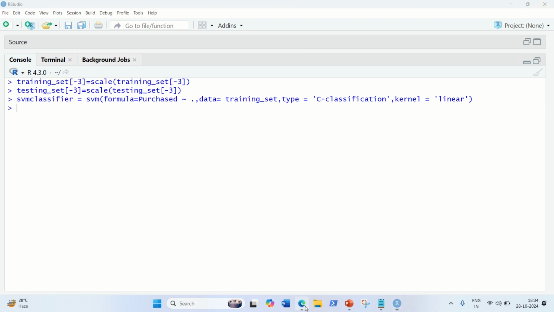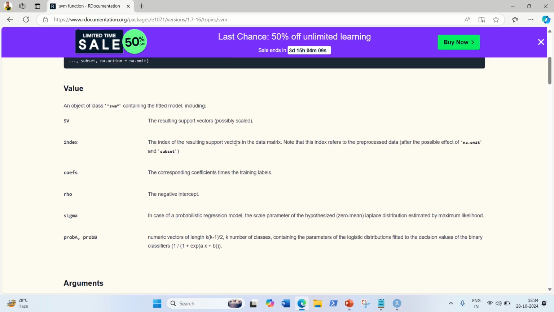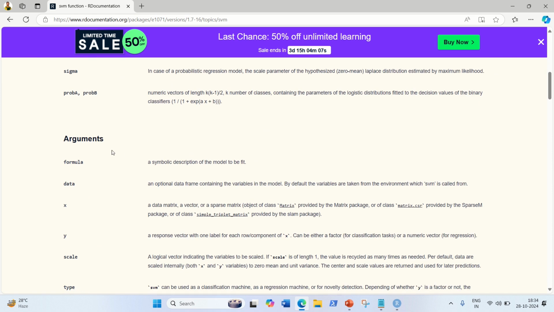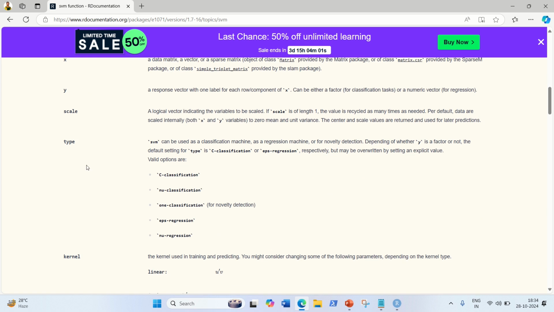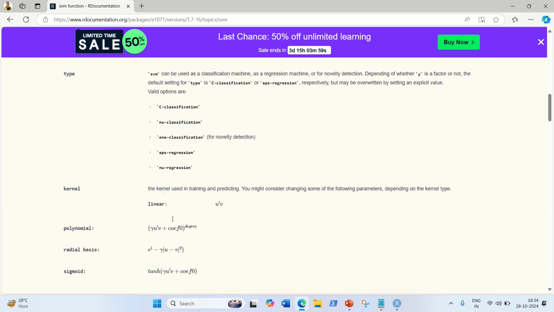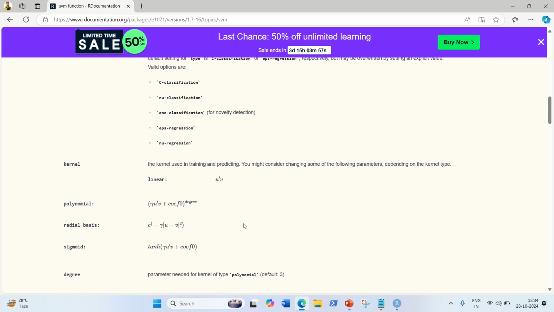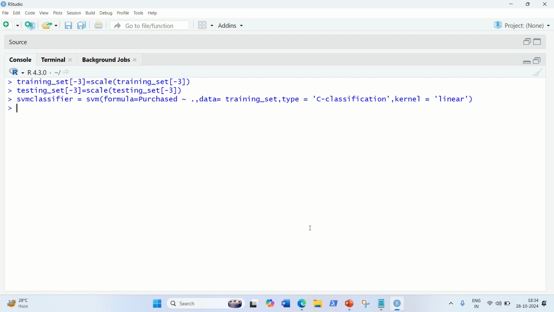For this function, either you can use R help, or you can also go to the documentation. You can see the documentation guide in which they have given everything, all the possible arguments. In the case of this SVM function, we have used formula, data, type, and kernel. There are multiple other options available, you can explore on your own, right? But for today's video, we use type equal to C-classification and kernel equal to linear.